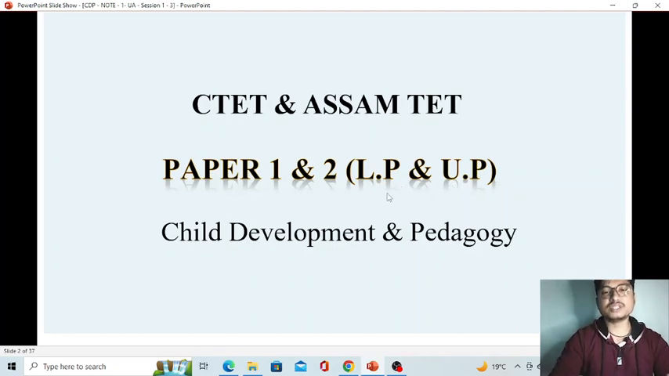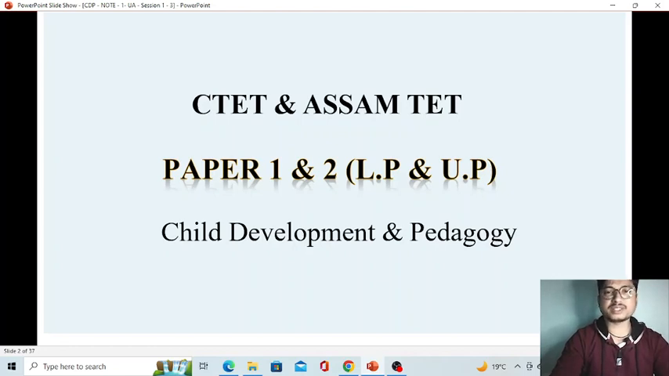As I have already told you, the whole syllabus is almost common. It's not completely common, it's almost common. There is a slight variance, a slight difference in content, or we can say in the difficulty level of the questions, in Central TET as well as the state TET. And if we talk about paper 1 and paper 2, LP and UP, things are almost similar, very similar.